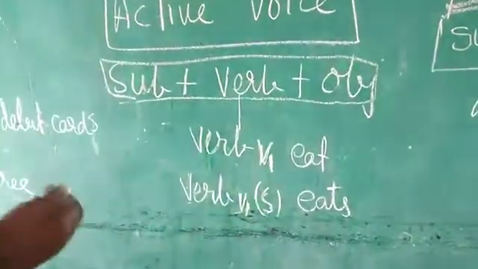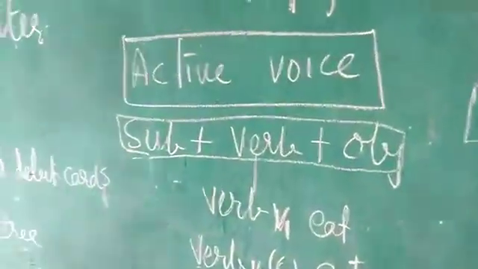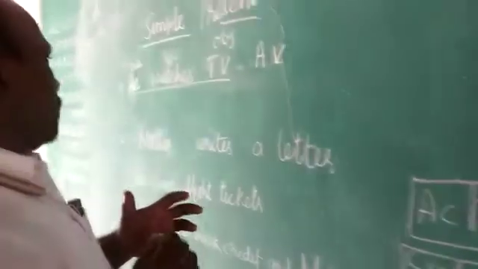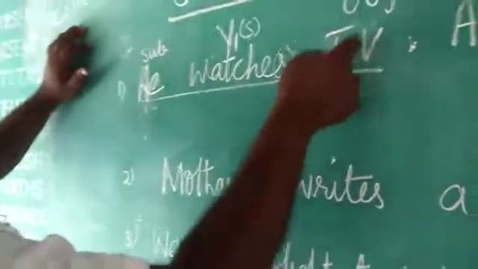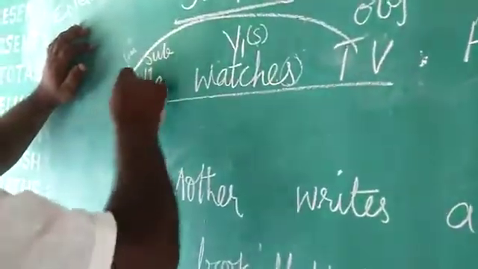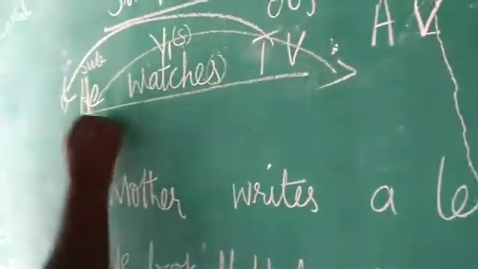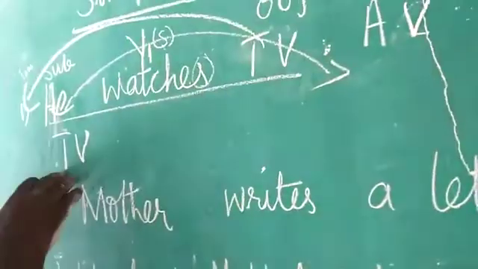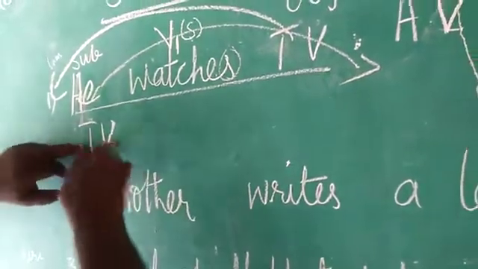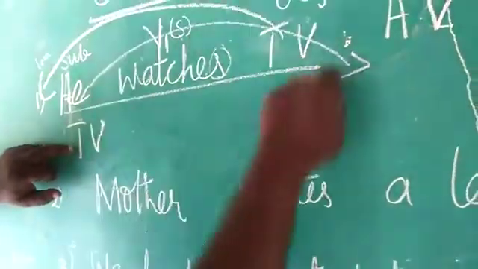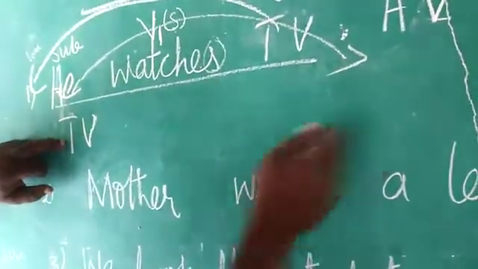If you want to change it into passive voice, children, there is a rule where you change it. Here, subject is here, object is here. Object should come first and subject should go back. So I'll just show you here. TV: object becomes subject. Now when you take the object here, he changes to him. That I'll let you know.